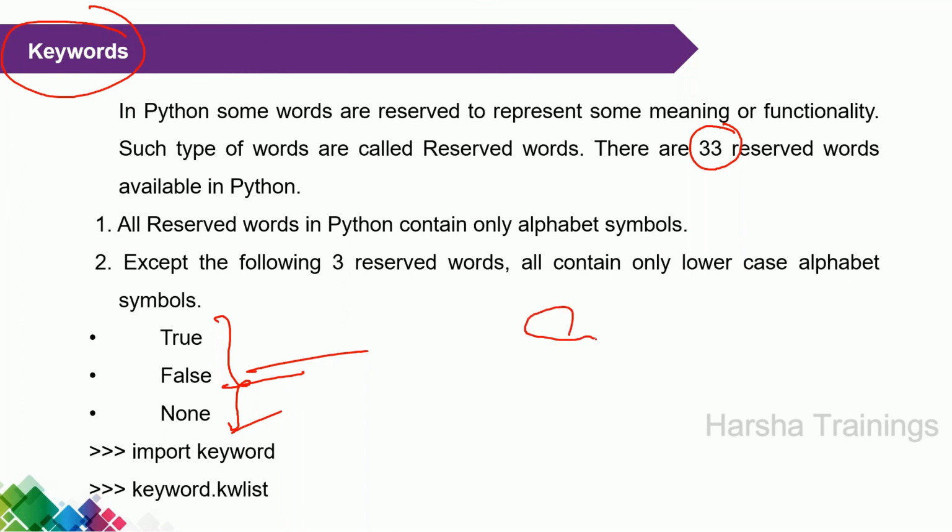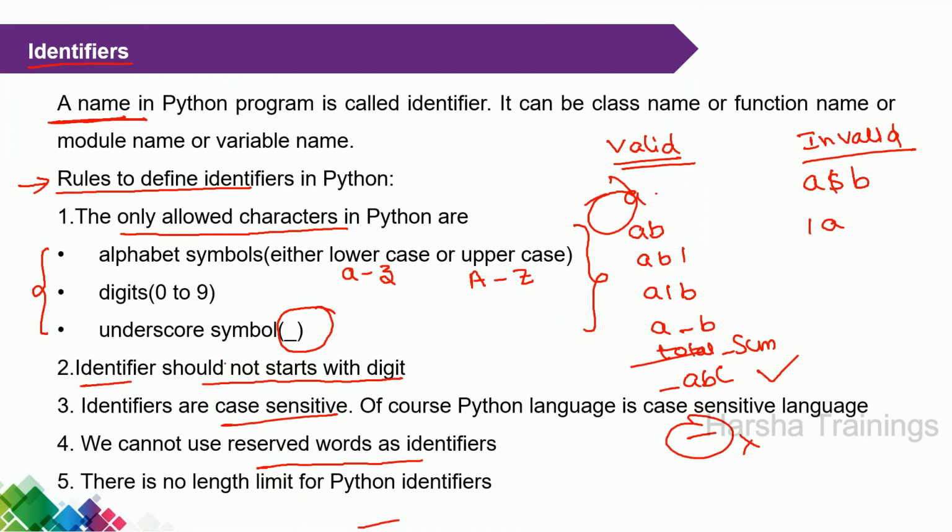Sir, I am Pujita. Rules of identifiers, the third point, please explain once again. Okay, the third point is very simple. Identifiers are case sensitive. Case sensitive in the sense that lowercase letters are different from uppercase letters.